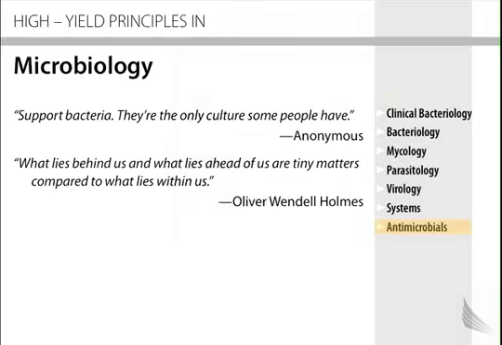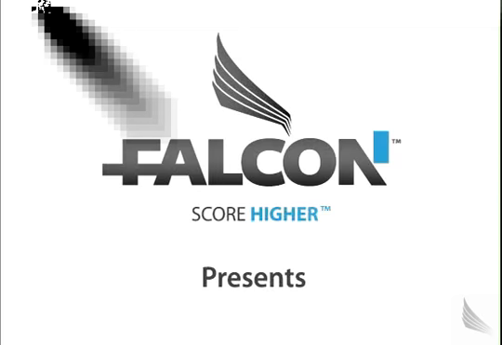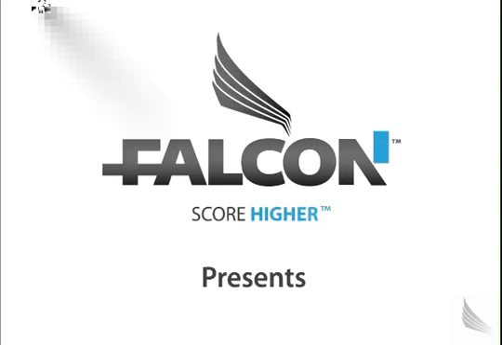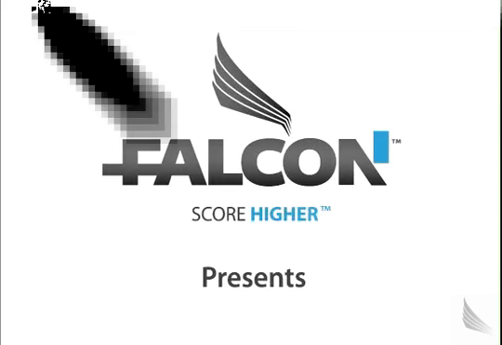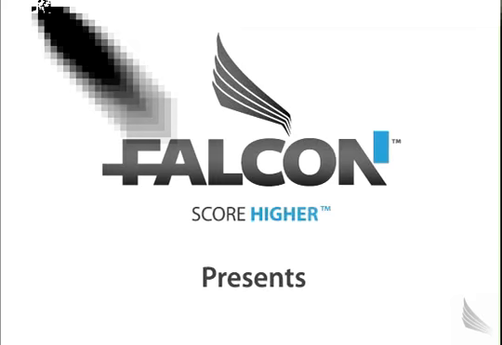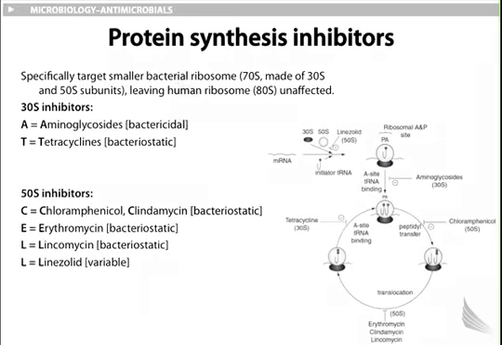In this section, we will discuss protein synthesis inhibitors. These drugs affect protein synthesis at various stages of the translation process, including ribosomal assembly, tRNA binding, peptidyl transfer, and translocation. The mnemonic to remember the protein synthesis inhibitors is "buy AT 30, CCEL at 50."